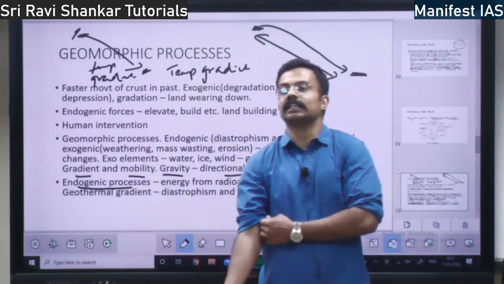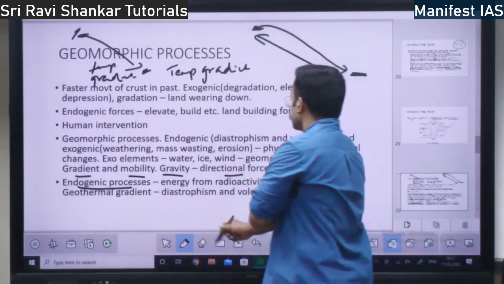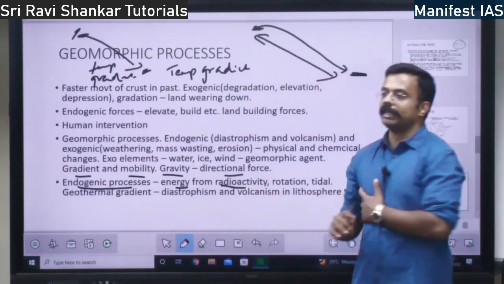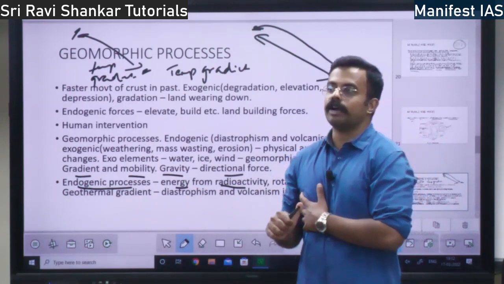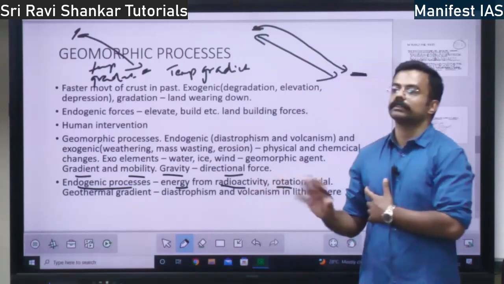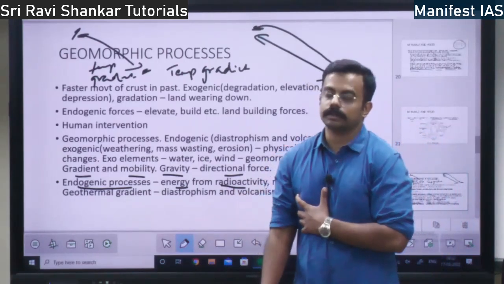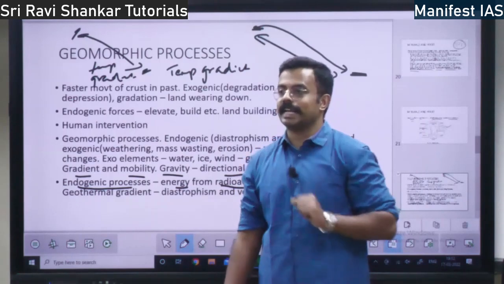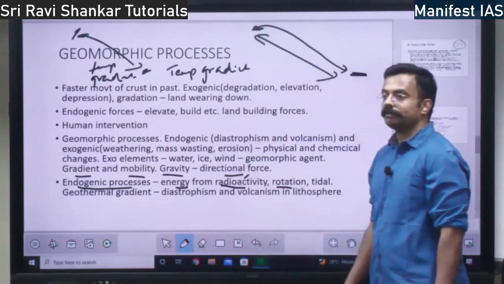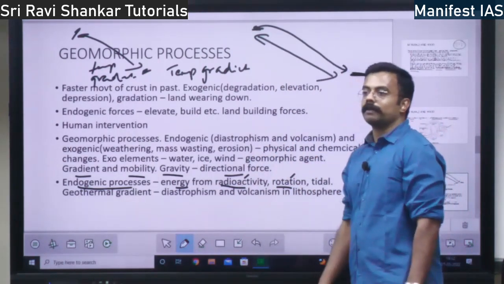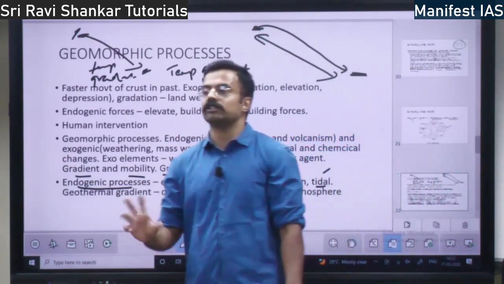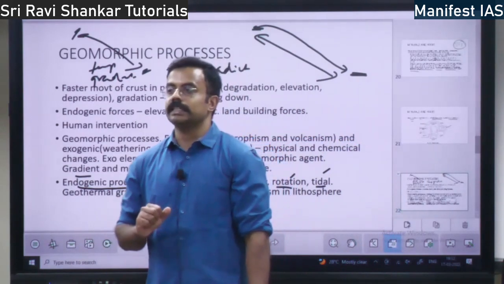Endogenic means within the earth. What are the endogenic processes? Within the earth, what is responsible? Energy from radioactivity, and energy from rotation of the earth. For endogenic processes, where does the energy come from, for changes within the earth? One is radioactivity, the second is rotation of the earth, and the third is tidal energy. Tidal energy will also lead to endogenic changes, right?